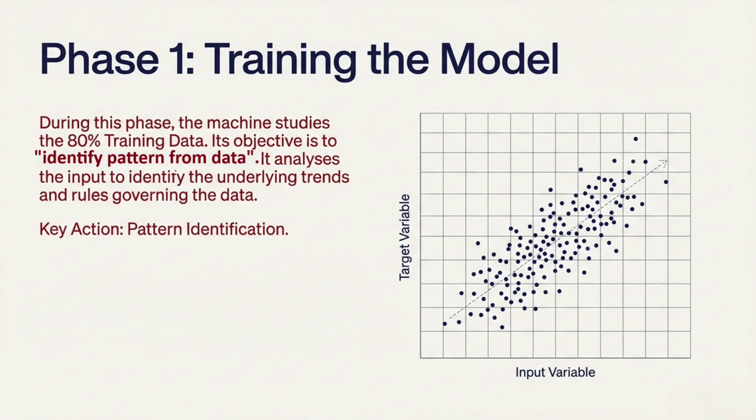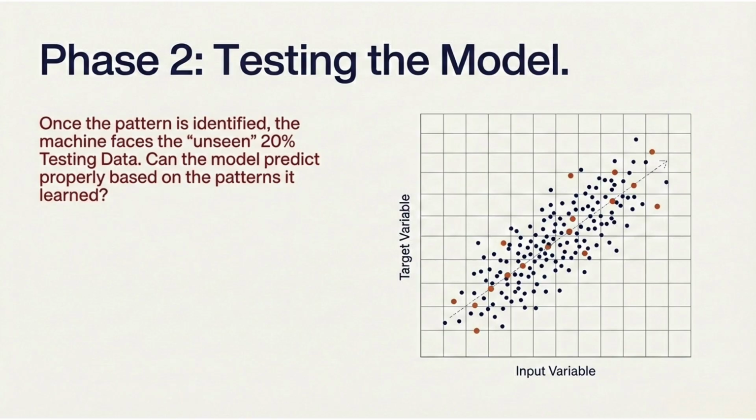In the first phase, the model studies the training data and identifies a pattern that exhibits the relationships between inputs and outputs. The key action here is pattern identification. Once training is complete, the model faces the test data. The testing data has never been seen before by the model. Now, we ask a critical question. Can the model make accurate predictions using only what it learned? This step tells us whether the model has understood the pattern.